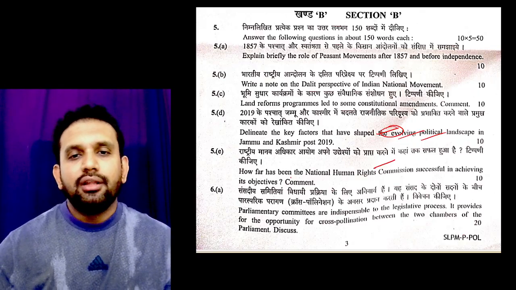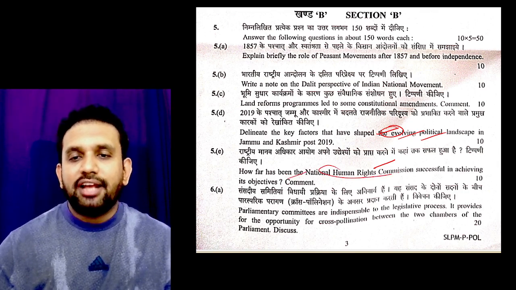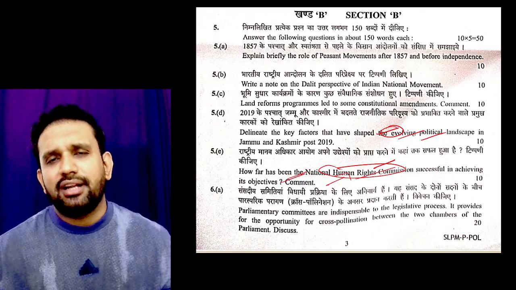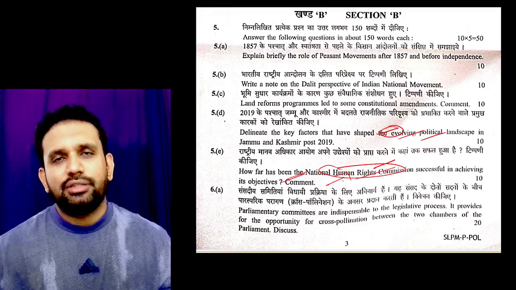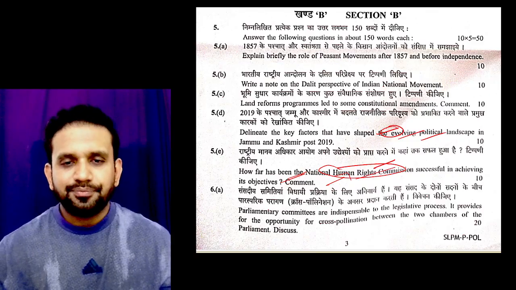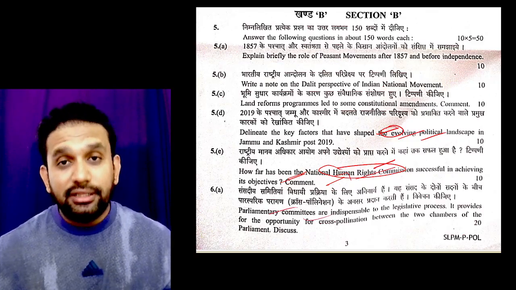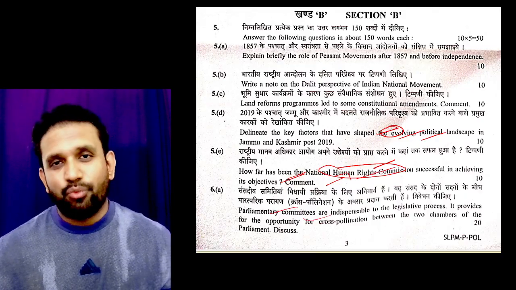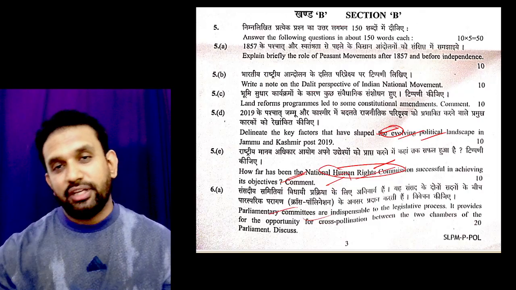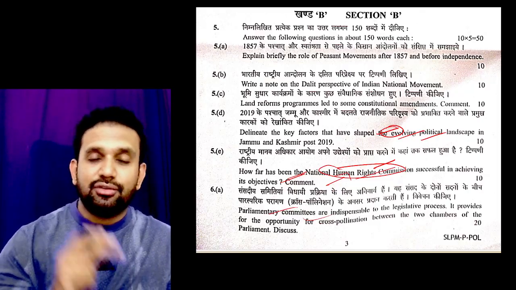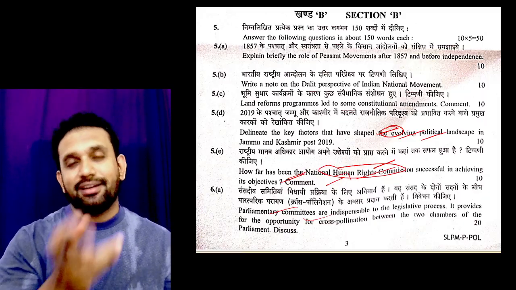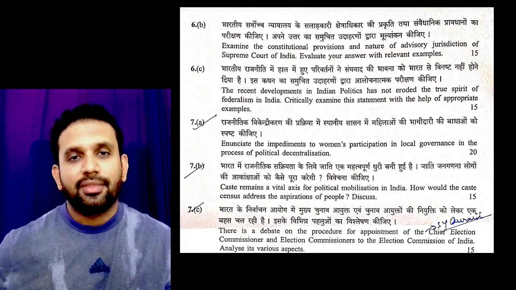Then, how far has the National Human Rights Commission been successful in achieving its objective? I was expecting this question, that they will definitely ask about child rights, human rights, women rights, and how the commissions are actually working. Parliamentary committees on this, I have also created one full-fledged video on this channel only. Please watch it, you will get the answer. It was one of the current affairs that came in the newspaper 2-3 months back, and after 2-3 months the examination was held and the same was repeated.